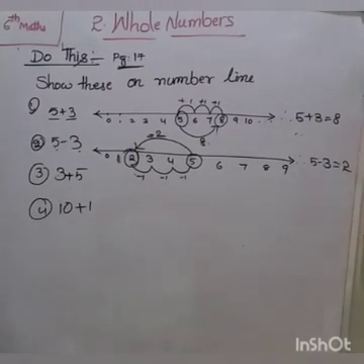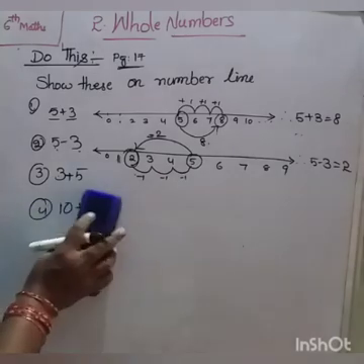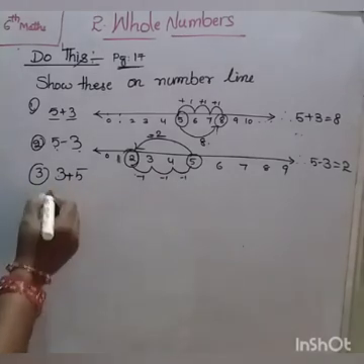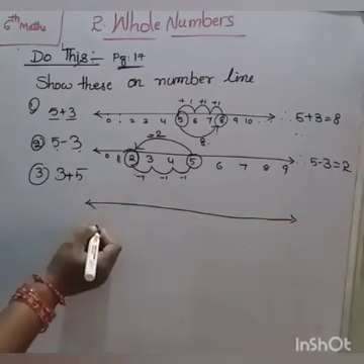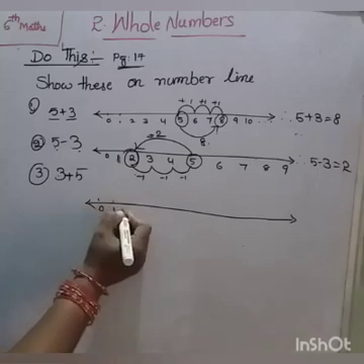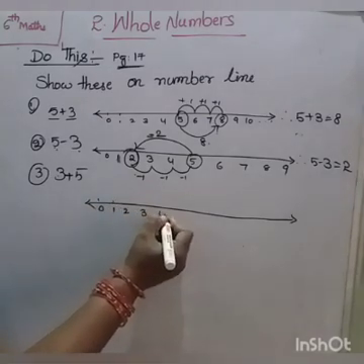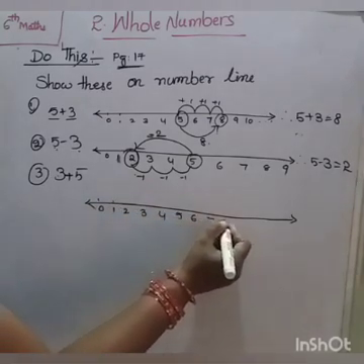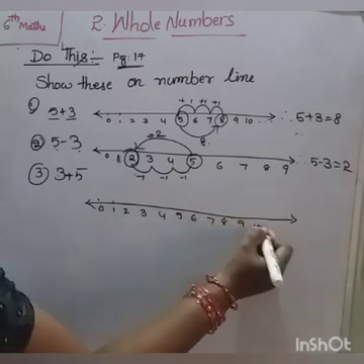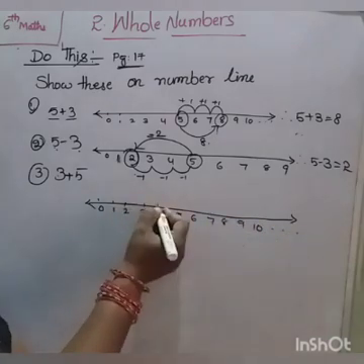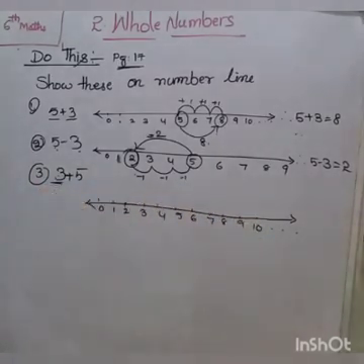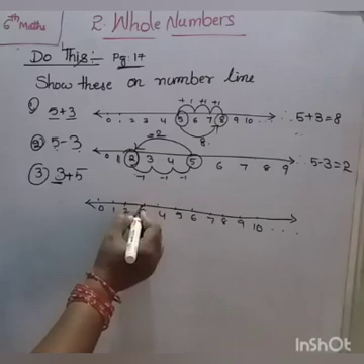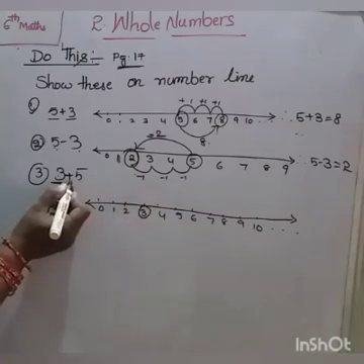Next, 3 plus 5. How to show this addition on number line? Draw number line. 0, 1, 2, 3, 4, 5, 6, 7, 8, 9, 10, and so on. After that, which is the first number? 3. So, take 3, and plus 5.